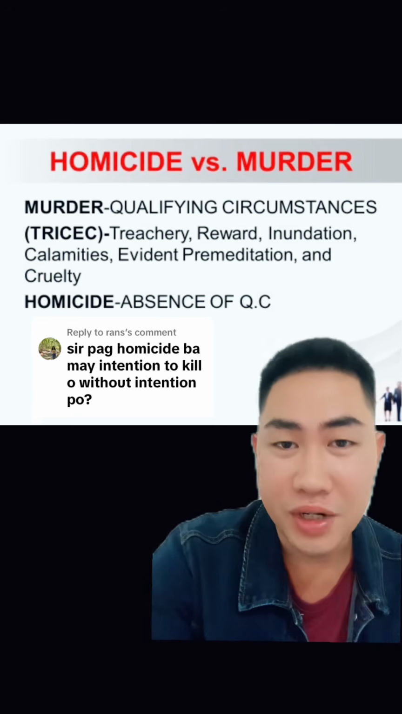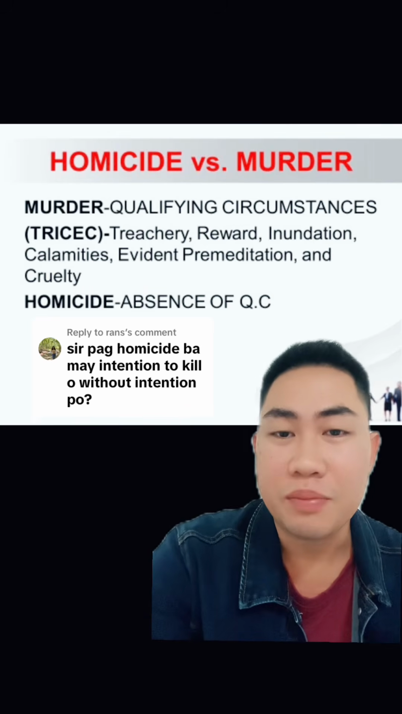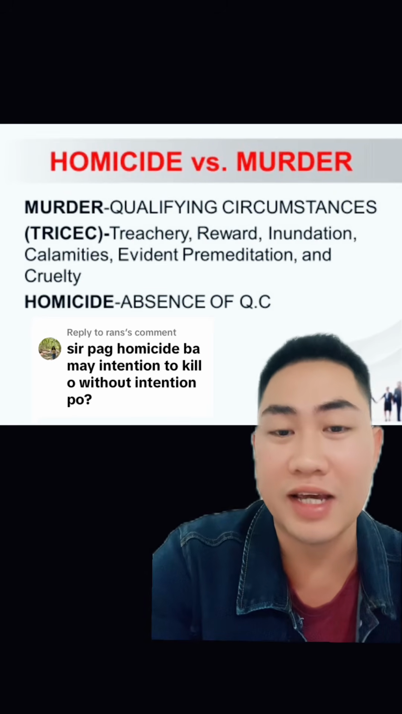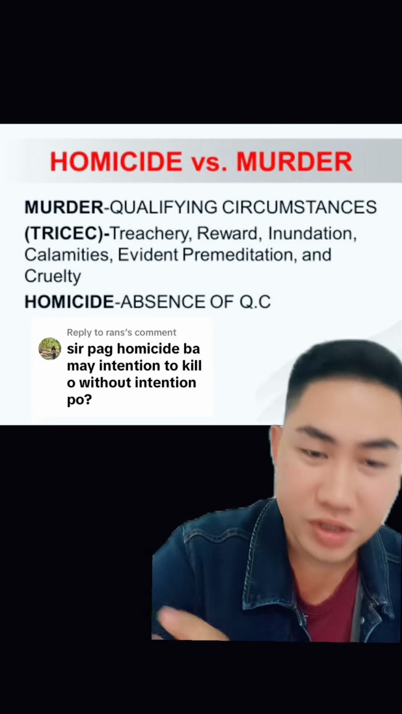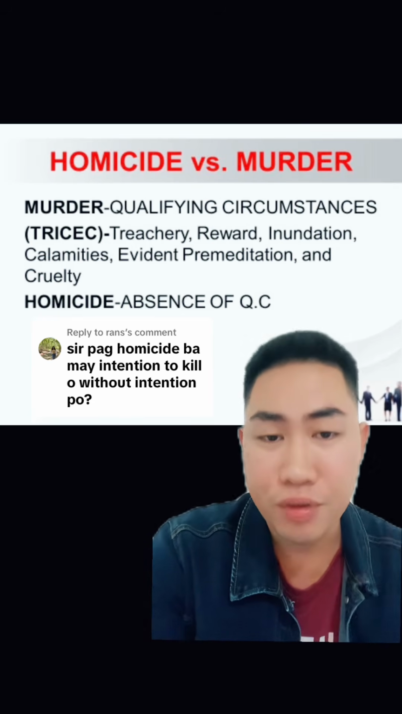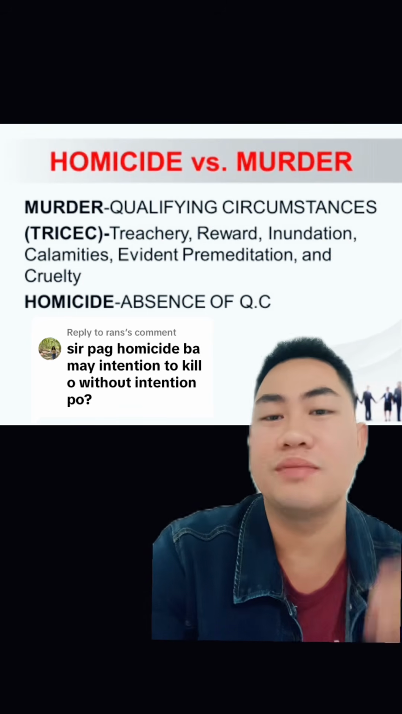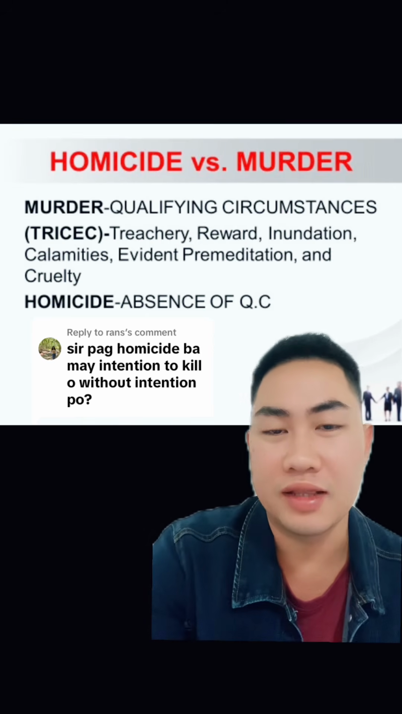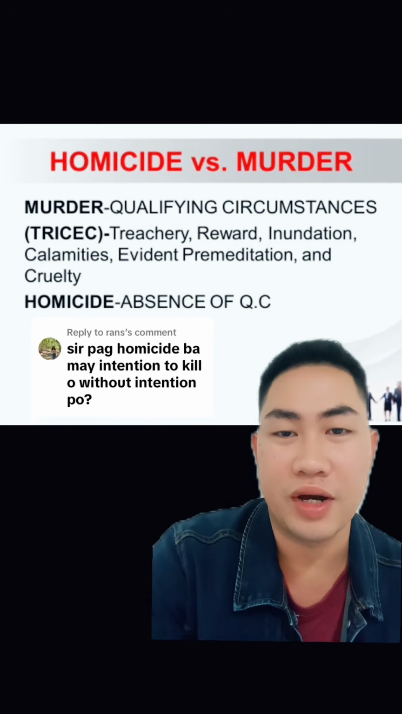Pag sinabi naman natin murder, that is ang pagpatay with the attendant or with the presence of any of the qualifying circumstances enumerated, yung mga TRICEC natin dyan. So ibig sabihin, that is murder. So of course, dapat clear na tayo. Again, pag sinabi natin homicide, that is the killing of person without the attendant of any qualifying circumstances. Pag sinabi naman natin murder, that is the killing of person with the attendant of any of the qualifying circumstances. So I hope it's clear.